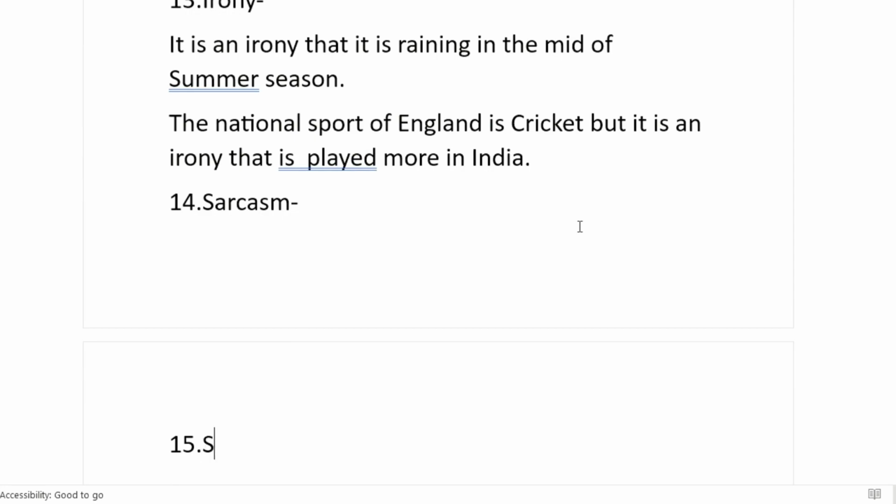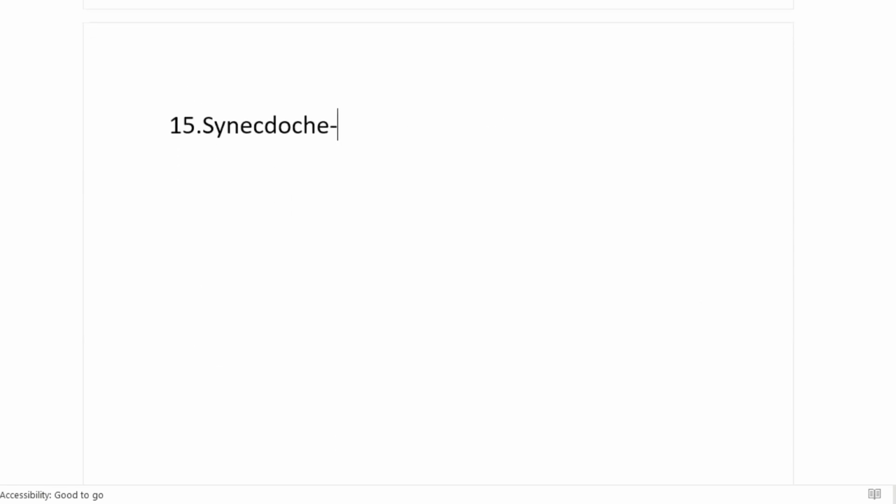One more I'll be doing, that is Synecdoche. Now, Synecdoche is the opposite of metonymy. Metonymy means we were using a direct object to describe other objects associated to it. Here I will be using a general word which is associated to a direct object. Like for example, if I say, I walked through the Arabian sands.